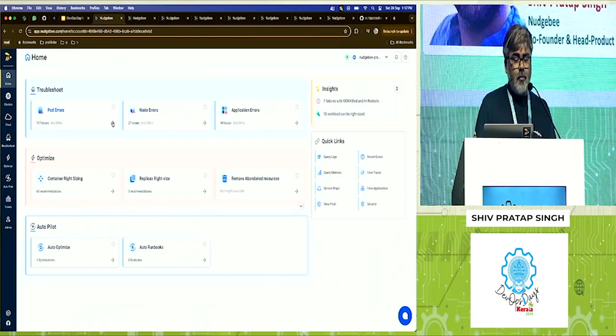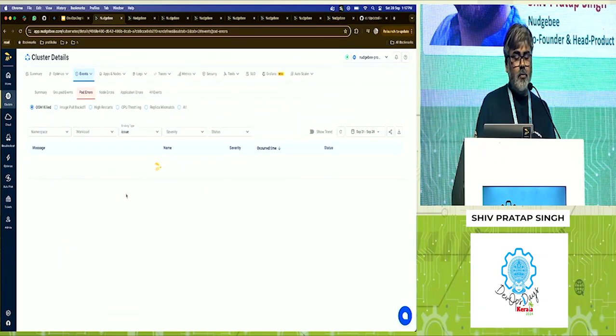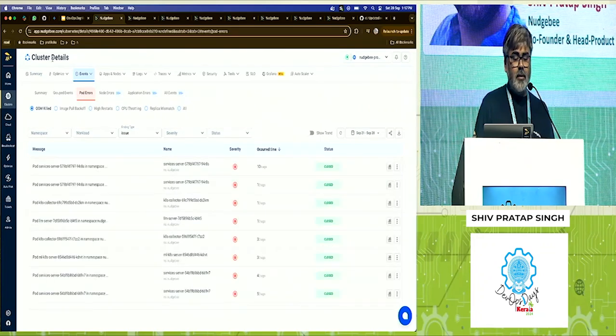Right? If you click any of these, you get redirected to our issues page, or more like a cluster details page, which gives you more details in terms of summary, optimizations, Kubernetes-specific objects like node, application, etc., logs, traces, metrics, security, complete security observability, different tooling. You can configure SLOs. If you have an existing Grafana dashboard, you can configure that. And if you are using cluster autoscalers like Karpenter, you can configure that as well, right?